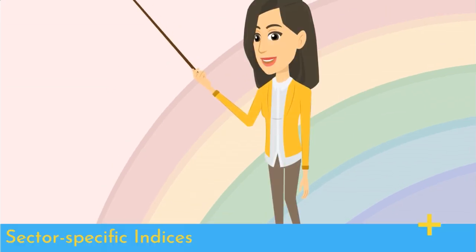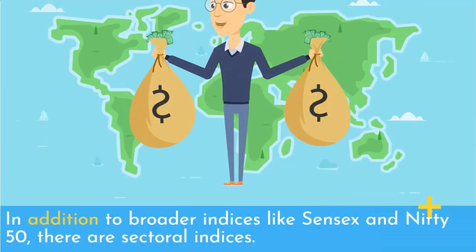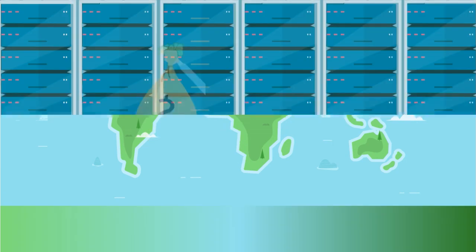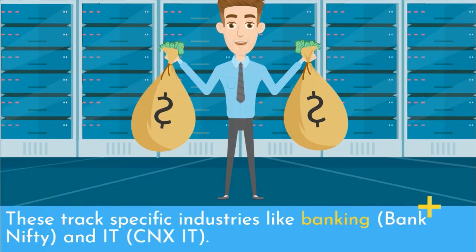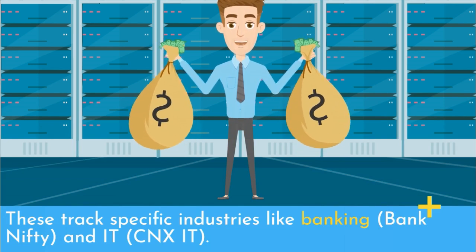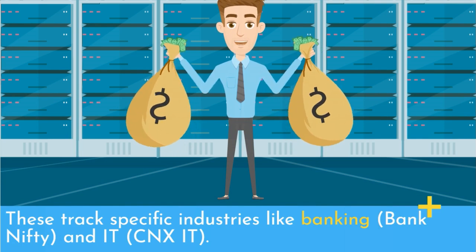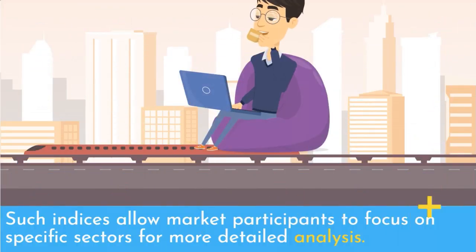Sector-specific indices. In addition to broader indices like Sensex and Nifty 50, there are sectoral indices. These track specific industries like banking, Bank Nifty, and IT, CNXIT. Such indices allow market participants to focus on specific sectors for more detailed analysis.